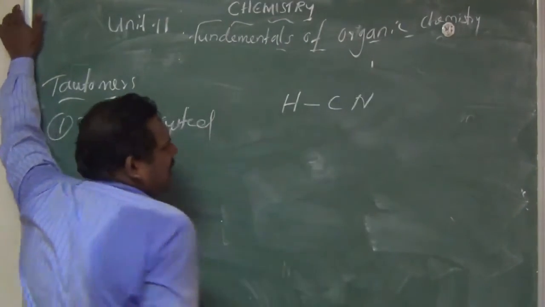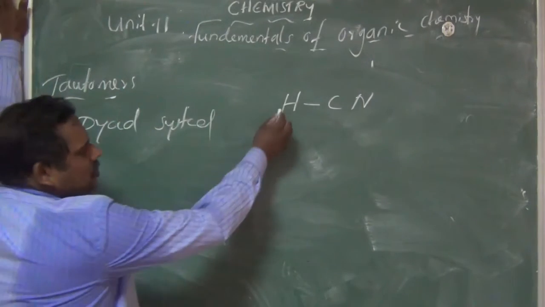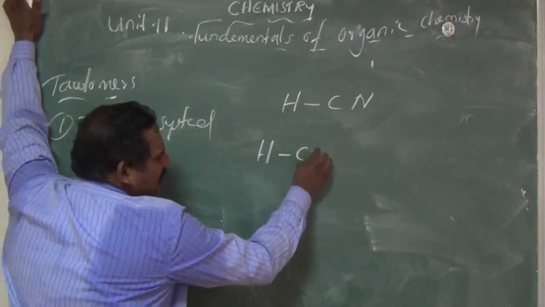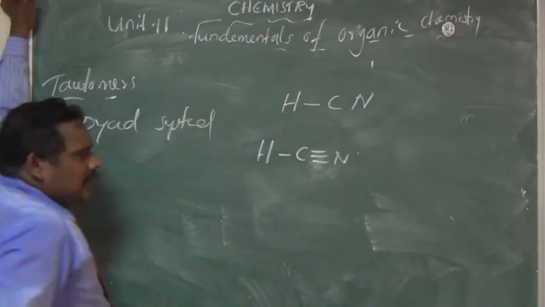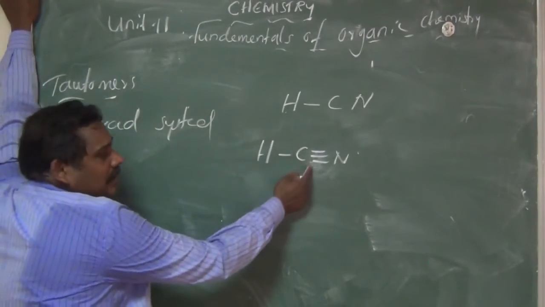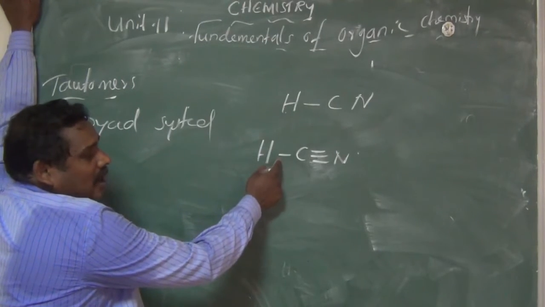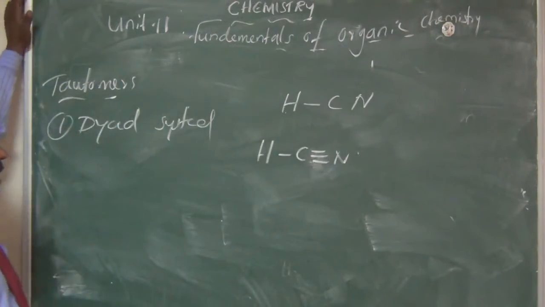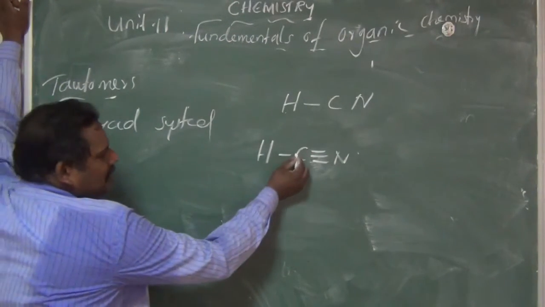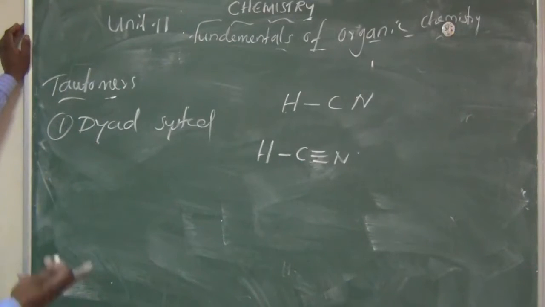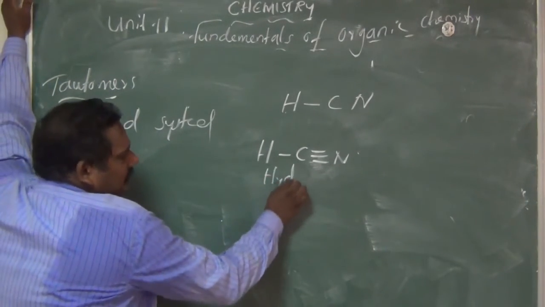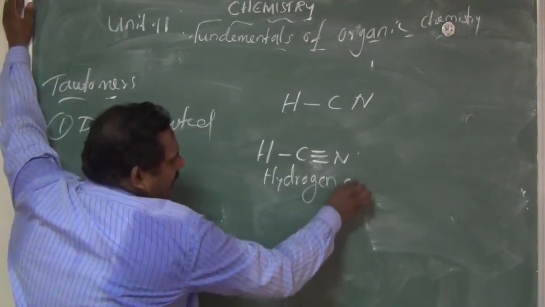hydrogen cyanide. Here, hydrogen is attached to the carbon, H-C triple bond N. Can you say why we are using a triple bond here? Because the carbon valence is 4, everyone knows: 1, 2, 3, 4. So here the hydrogen is attached to carbon. This is hydrogen cyanide. What's the name of the compound? Hydrogen cyanide.